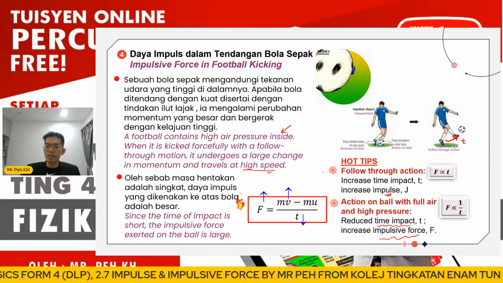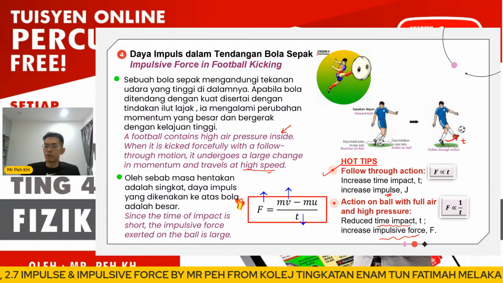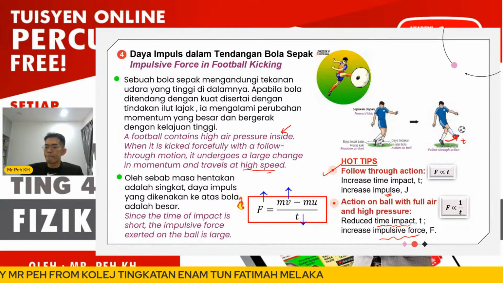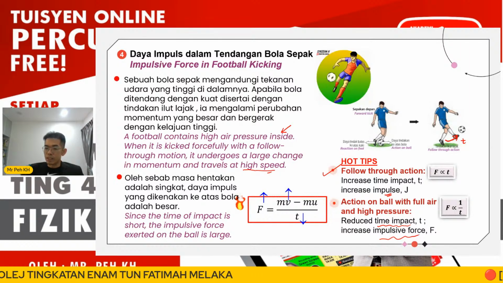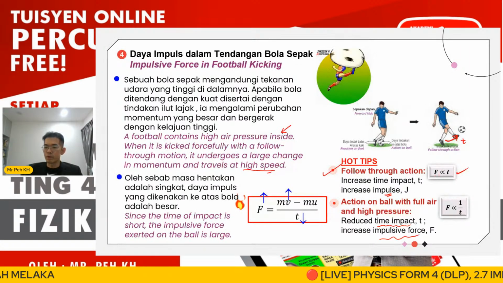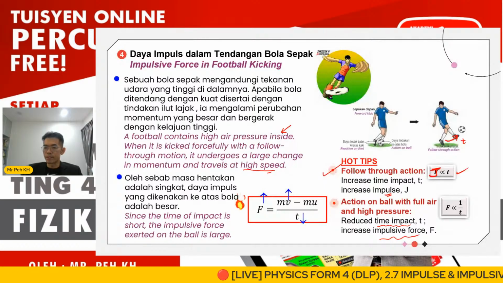So the technique of the player, for example the follow-through action, increases the time of impact and increases the impulse. So we have the relationship. Here is actually J. I made a mistake here.